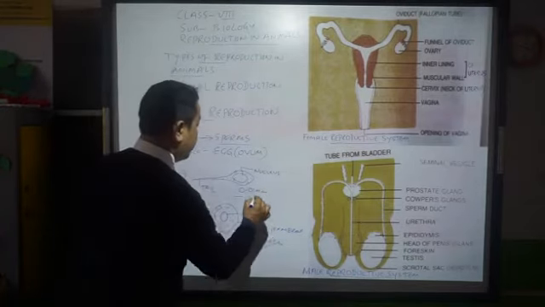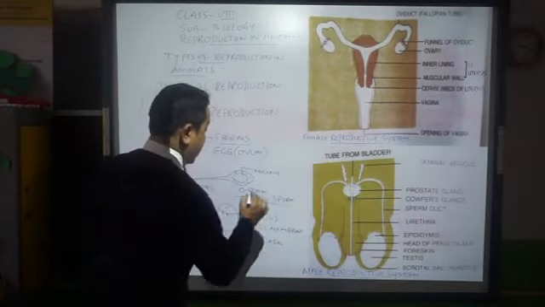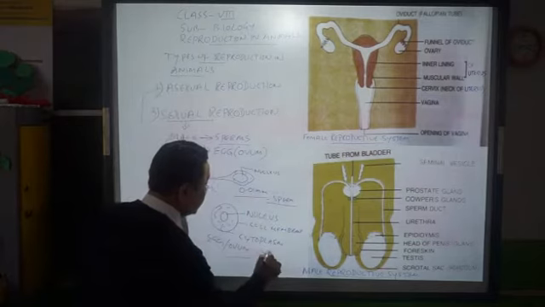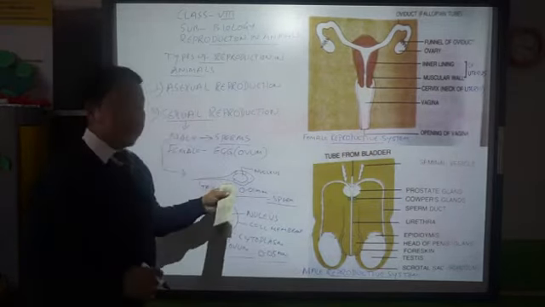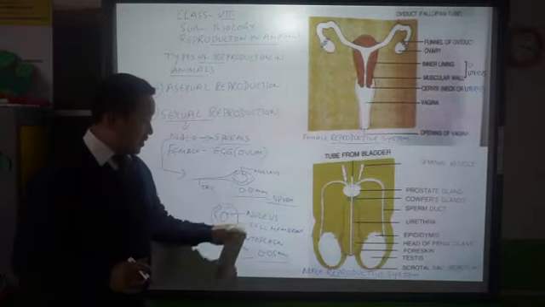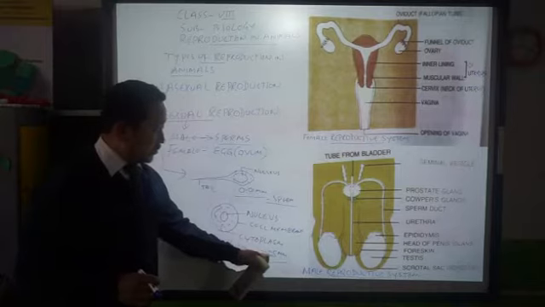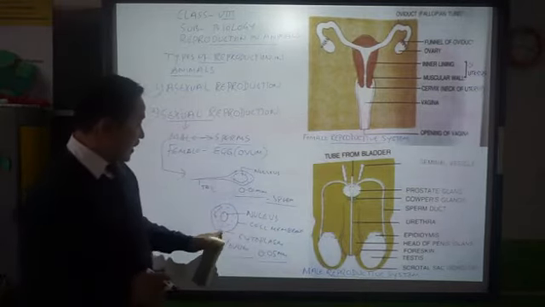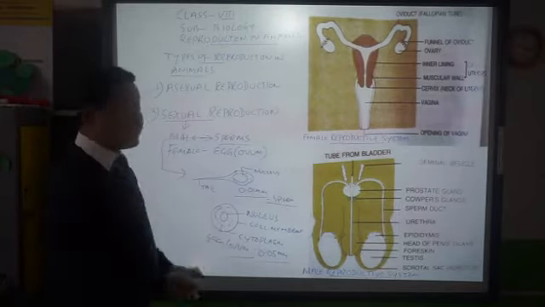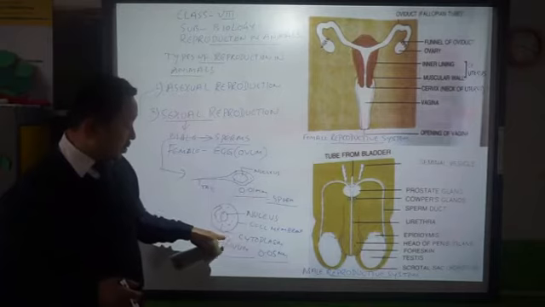This is sperm. So its measure will be 0.01 millimeter in length, whereas your ovum measures 0.05 millimeter. See, you find the nucleus inside the cell membrane, and cytoplasm here. So this is the structure of the sperm, and this is the structure of your ovum.